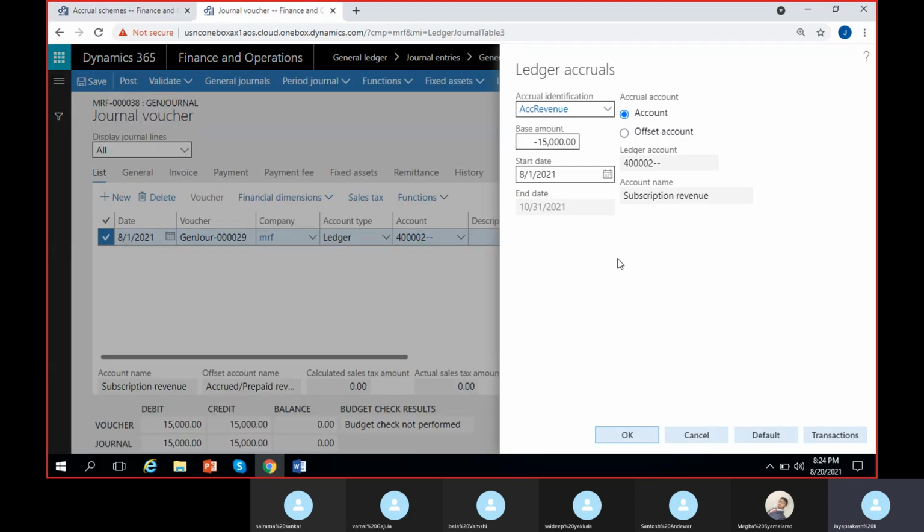Then before posting, we can check the transactions, how this transaction will be divided or accrued. We can see it. So here, click on transactions and I can see it.